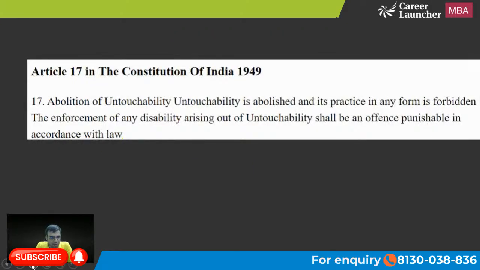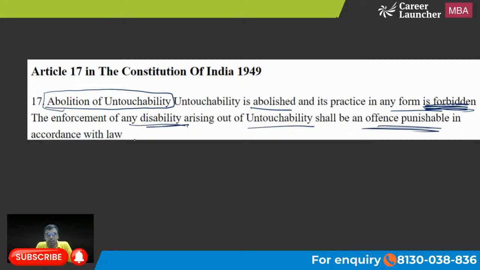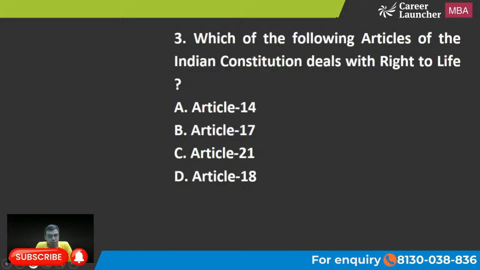You can see it here. Abolition of untouchability: untouchability is abolished and its practice in any form is forbidden. The enforcement of any disability arising out of untouchability shall be an offense punishable in accordance with the law. Just have an idea. B is the right answer to this question. Let's move on to the next one.